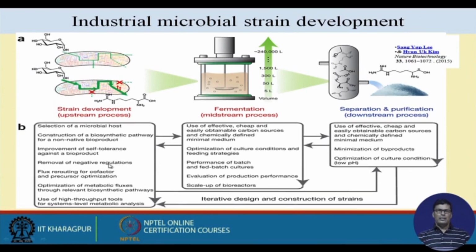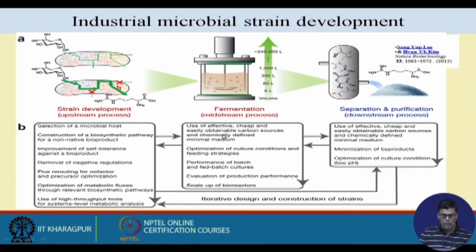These are the things that we want to work with for strain development. I shall discuss how we develop this, but the main purpose is to guide the organism in such a way that we can get a higher amount of product formation.